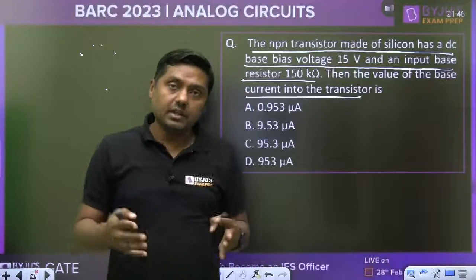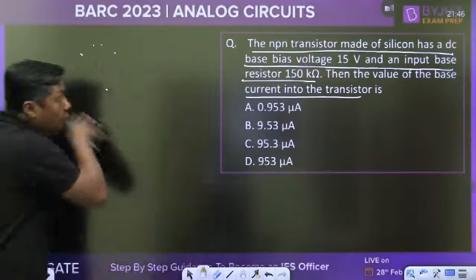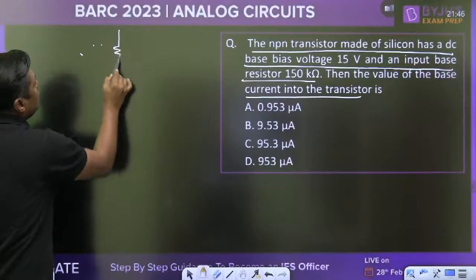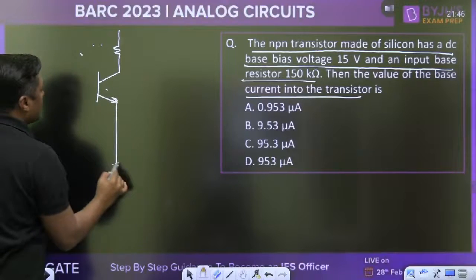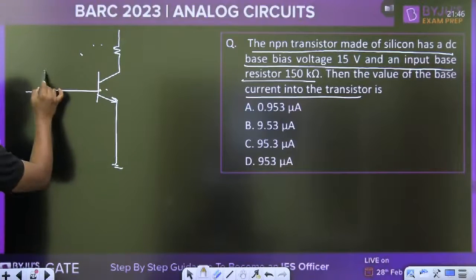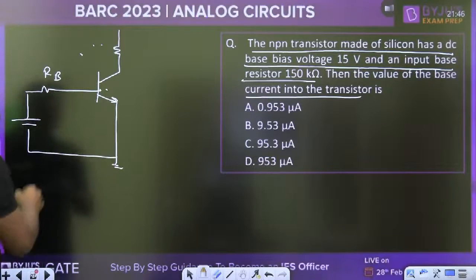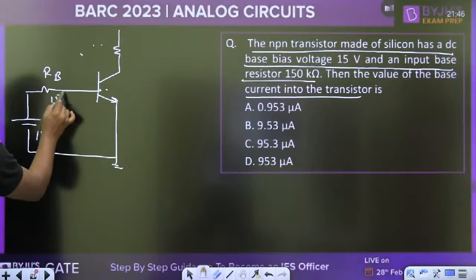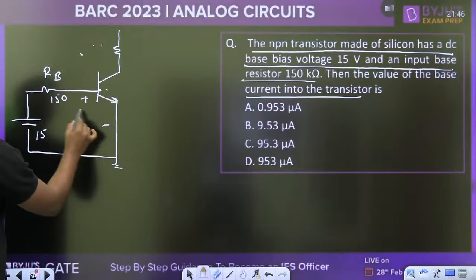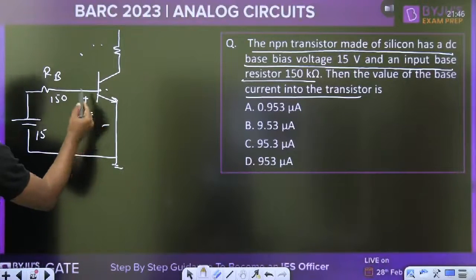Here we are reading, then we will draw the diagram. Directly you have to solve this question. Okay. But a number of students will draw the diagram that this is the RB, this is the DC biasing voltage, 15 volt it is given, 150 it is given, and now the VBE for silicon is 0.7. No need to draw the diagram.